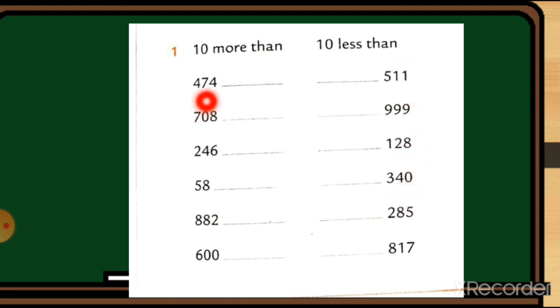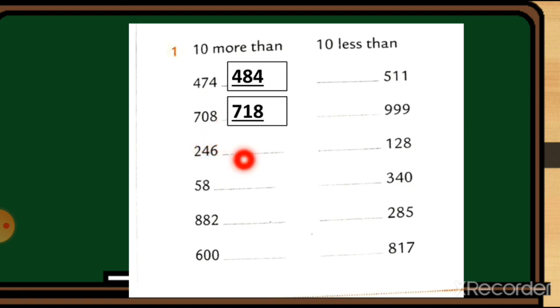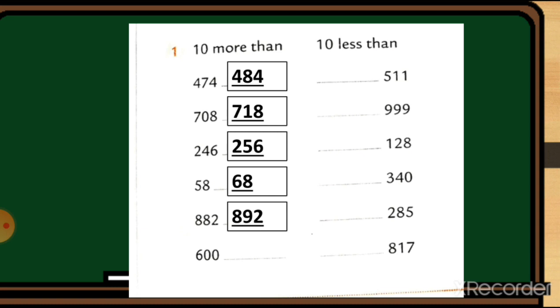Let's see the exercise. 474 plus 10 is equal to 484. 708 plus 10 is equal to 718. 246 plus 10 is equal to 256. 58 plus 10 is equal to 68. 882 plus 10 is equal to 892. 600 plus 10 is equal to 610.